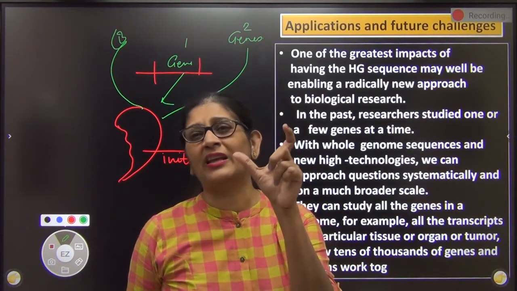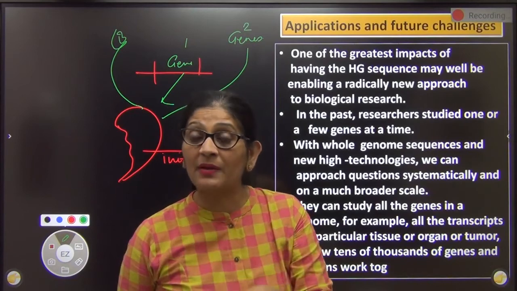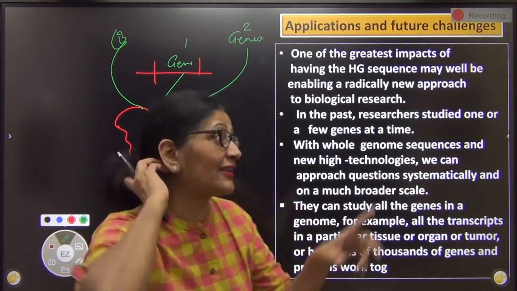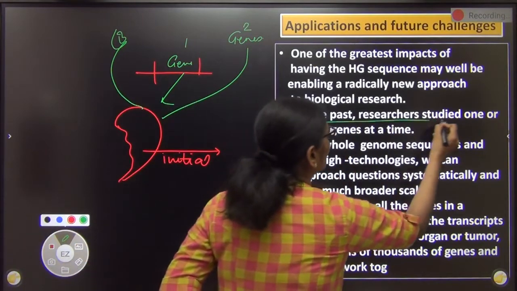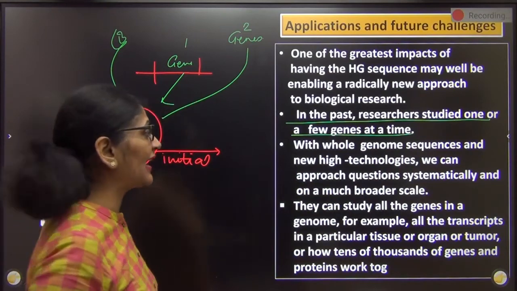पहले we were knowing that okay, this gene is probably associated with this disease. But there may be other factors also for that disease and which gene is actually related with that. So see that in the past researchers studied only one or few genes at a time. We studied only one gene at a time or few genes.